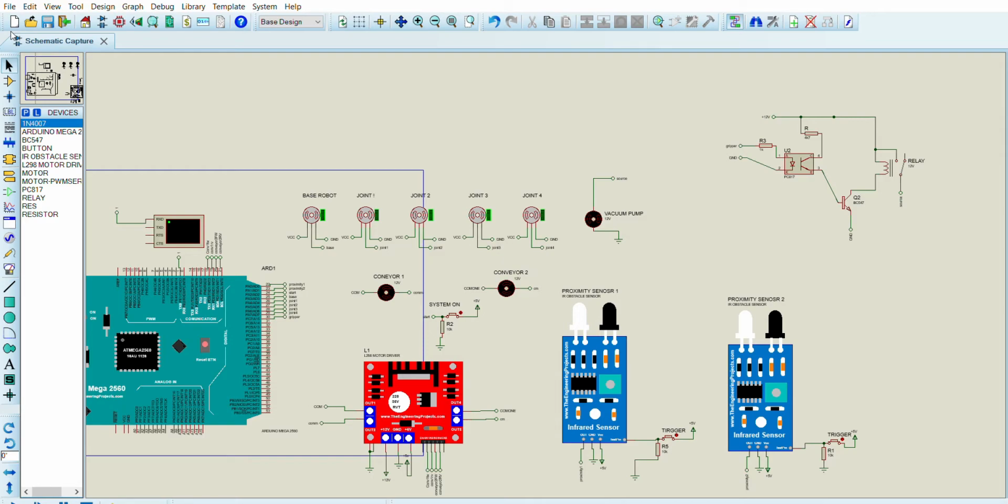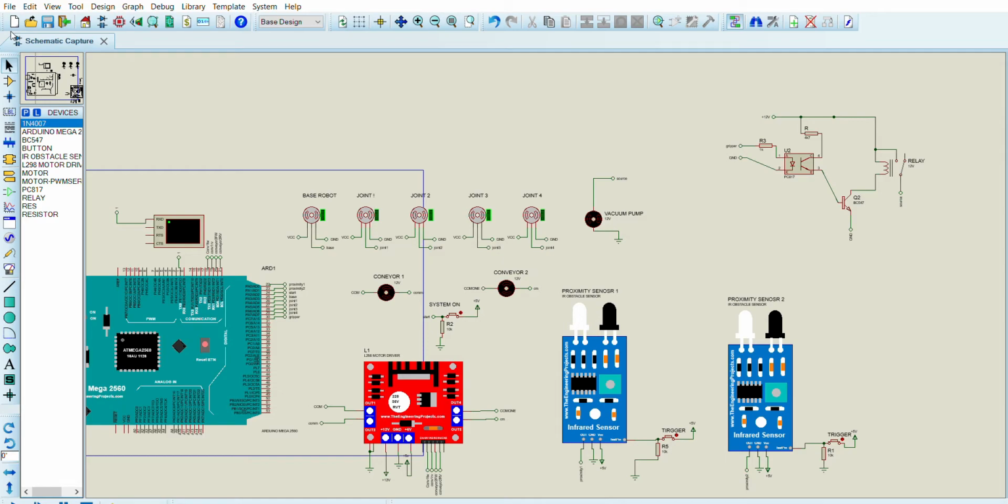Here we're going to be designing an automatic palletizer robot circuit in Proteus. Basically, robotic and motion simulation in Proteus is pretty hard and not very realistic. But most of the time, when you design your thesis papers, it's necessary to do the circuit diagram and simulation. So we have to at least imitate some components and simulate the situation.